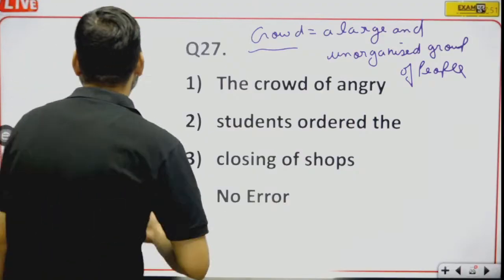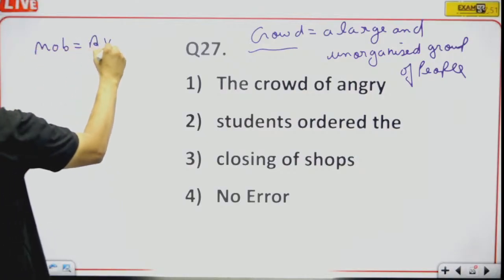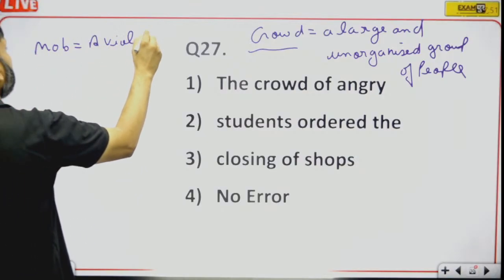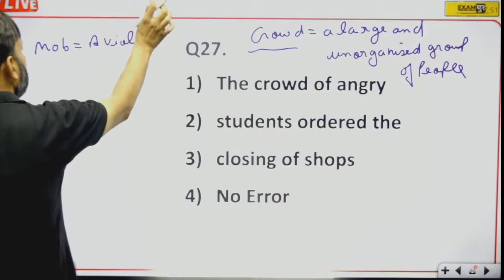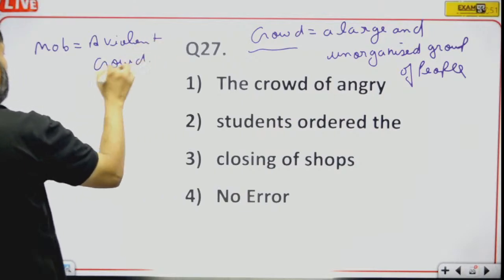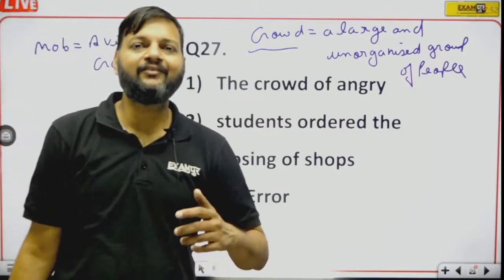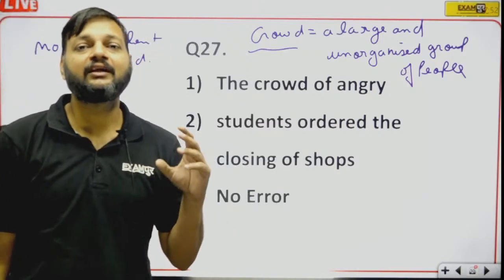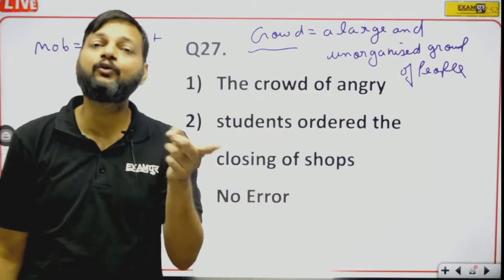And what is mob? A violent crowd is called mob. Okay, what is crowd? Crowd is an unorganized large group of people. And what is mob? A violent crowd is mob.